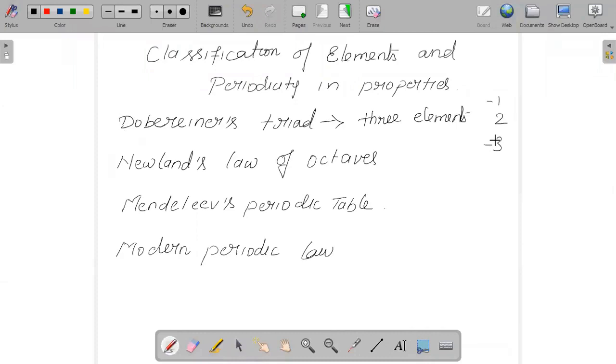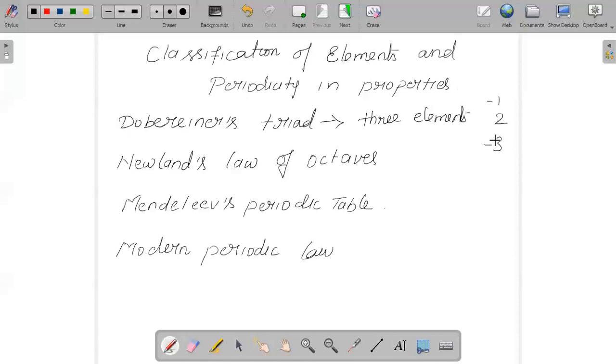He tried to propose this triad and he was successful enough for a few elements, but this also became a failure, because for all the elements he was unable to arrange them on the basis of similar properties in grouping, whether their sum is going to be the average of the third one or not. So this was a failure. You could learn the limitations of Dobereiner's triads.